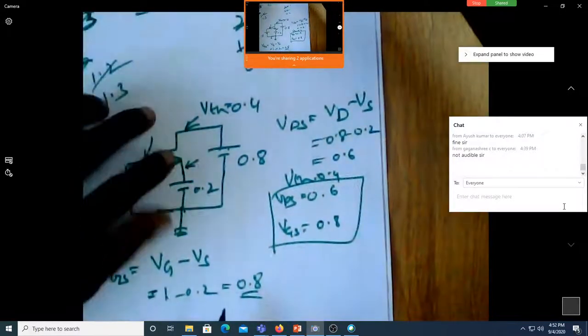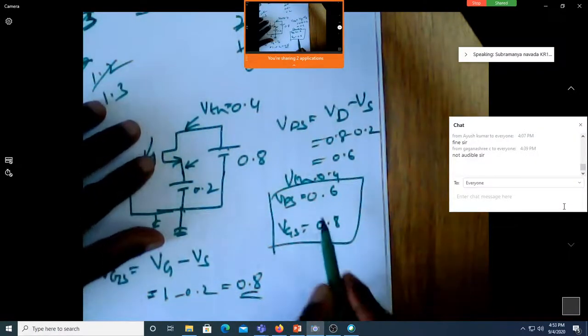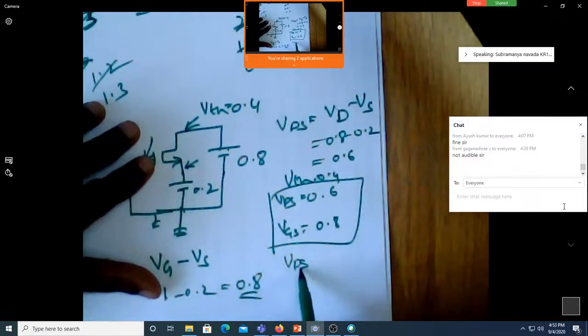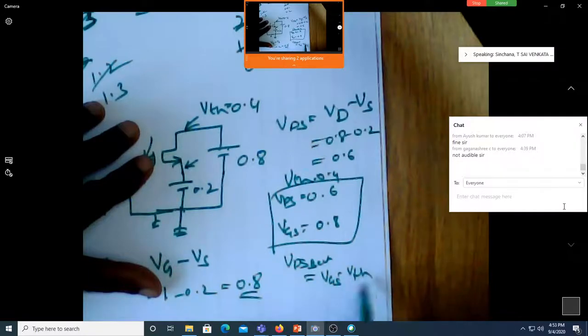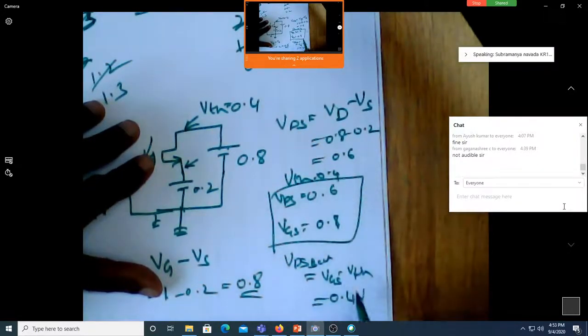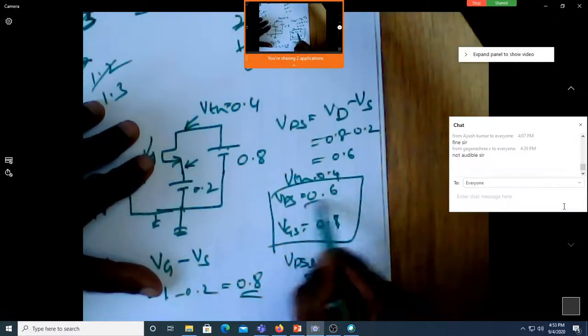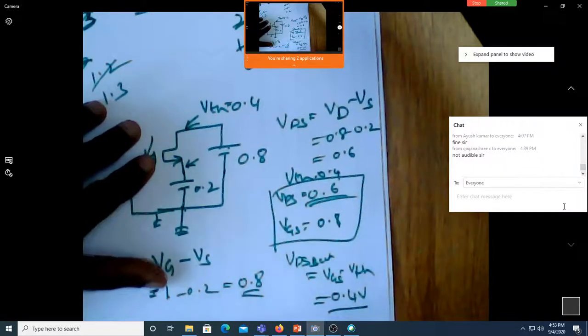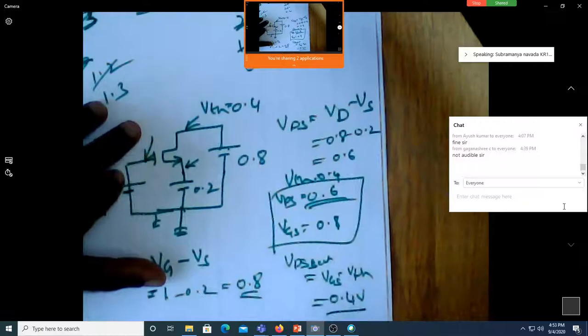It's 0.2, sir. Hey, how much is VDS sat? VDS saturation is VGS minus VTH. VTH is 0.4 volt. So VDS sat is 0.8 minus 0.4, that is 0.4. How much is the actual VDS here? 0.6, sir. So it is in saturation region. Saturation, as simple as that.